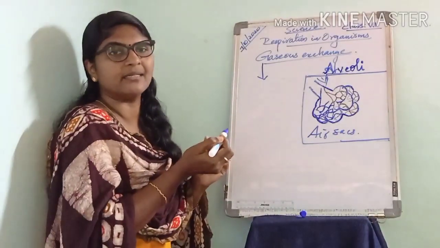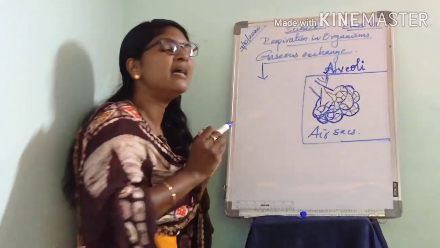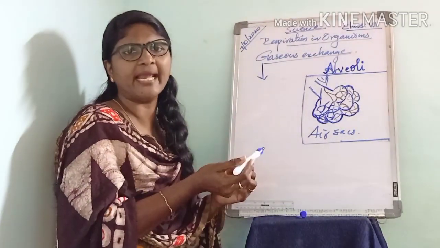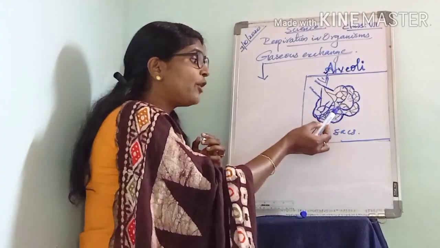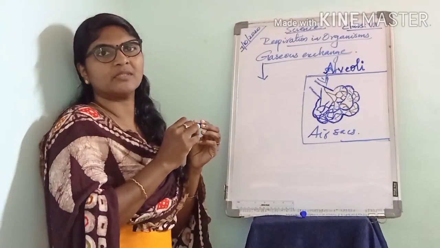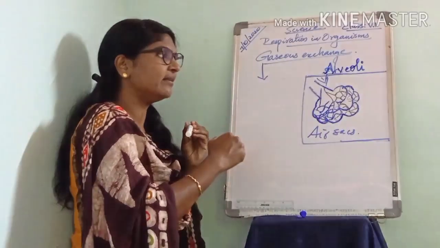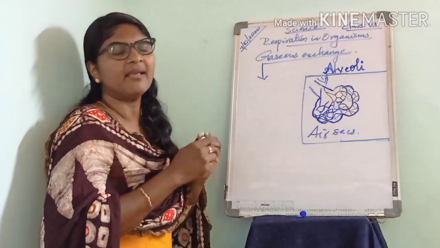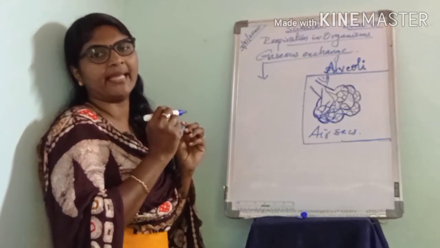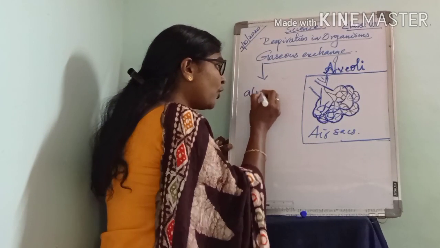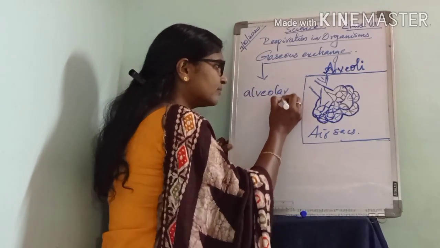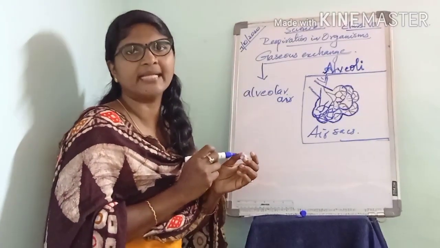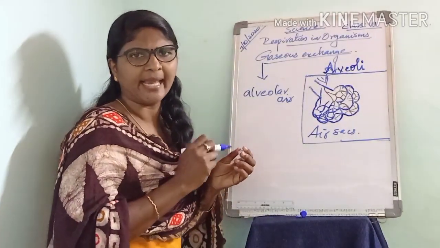When we breathe in, the alveoli are filled with fresh air, and the air present in the alveoli is called the alveolar air.